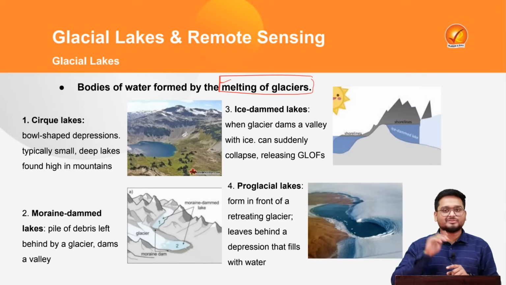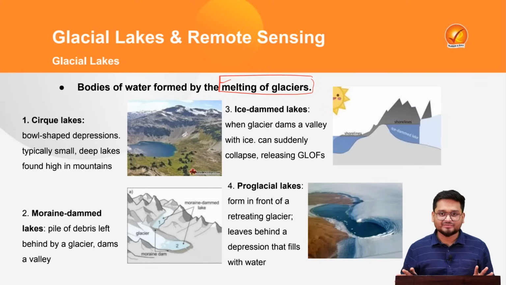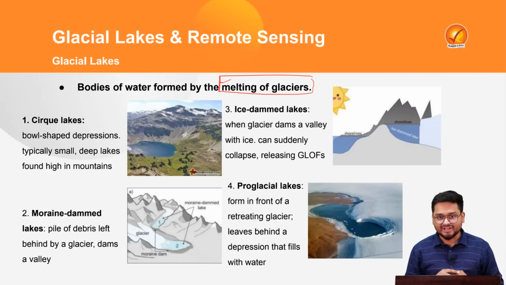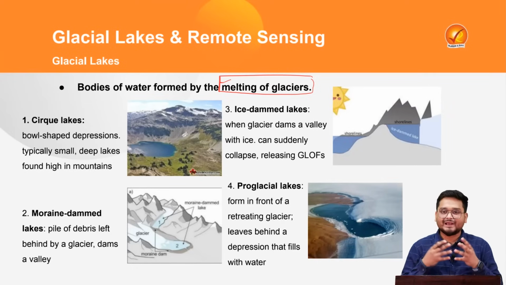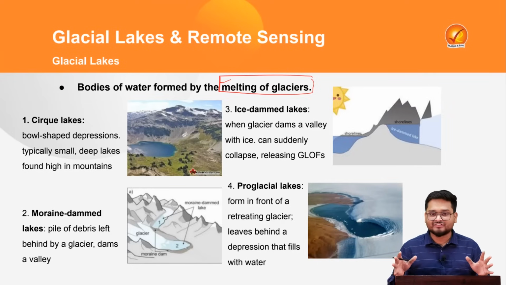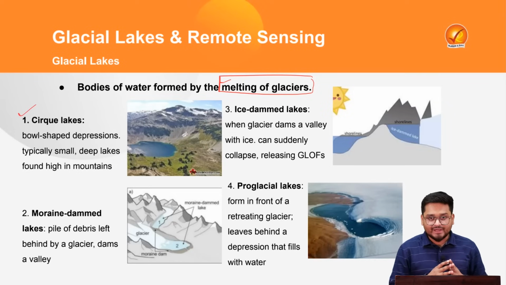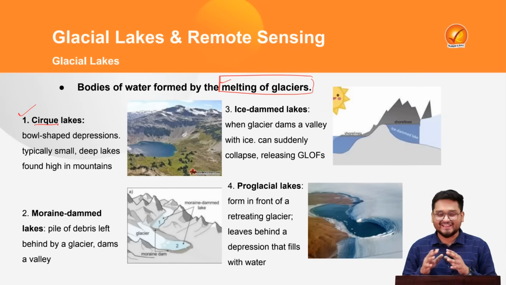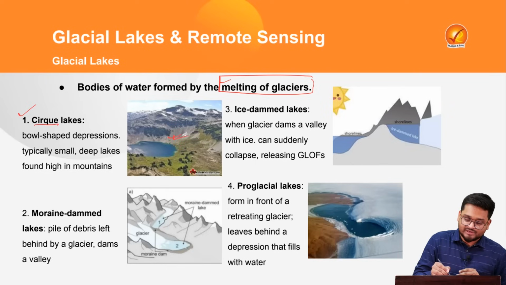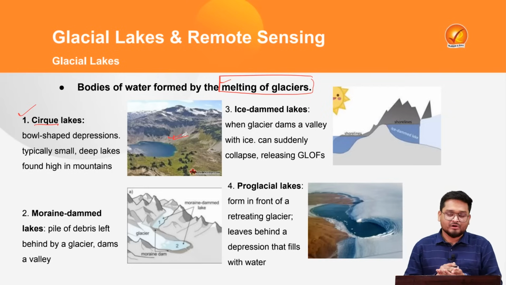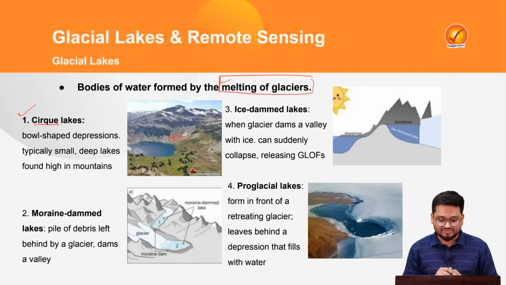So the water that is deposited in various landforms due to many reasons, some of the four reasons we'll be discussing here, those are known as glacial lakes, and these are formed due to the melting of the ice, due to the erosion of the mountain landscape, due to the pressure of the glaciers and various other reasons also. Now see, the very first kind of glacial lake that we find in the country and in the rest of the world is known as cirque lakes. Now these are bowl shaped depressions, as you can see in this particular picture, and these are very small but very deep lakes located at the very higher reaches of the mountains, right?